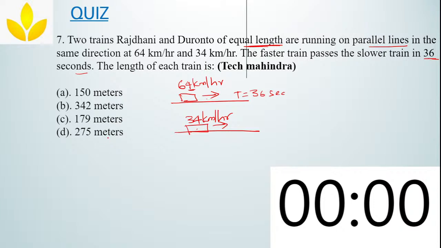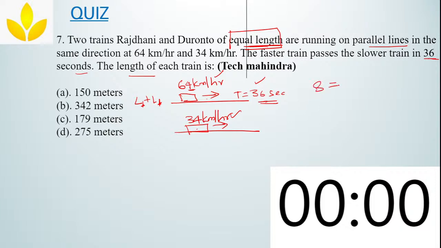Bharat Reddy is saying 275. Okay, we'll see whether we get the same answer or a different answer. 36 seconds. Now we know the speeds and we know the time. What we have to find is the distance, nothing but the length of each train. And you should understand there is nothing called L1, L2 here, both are L, because they have mentioned equal length. So you can either take L and L, no issues.